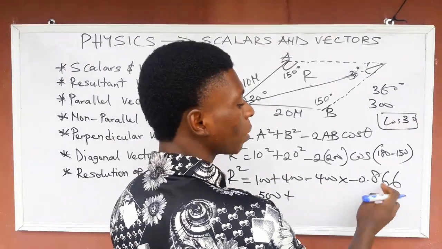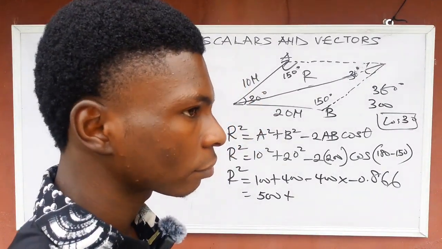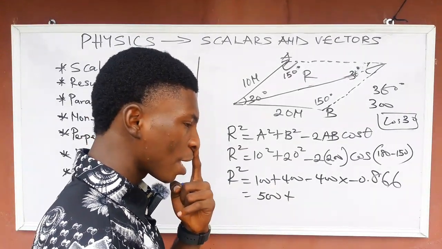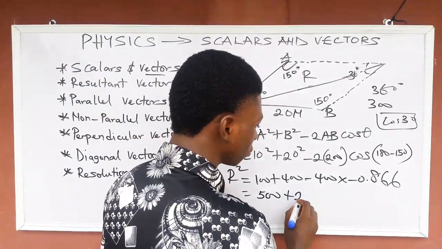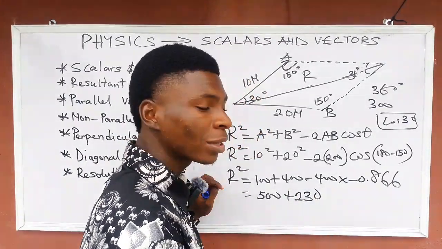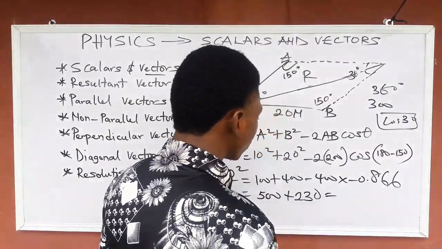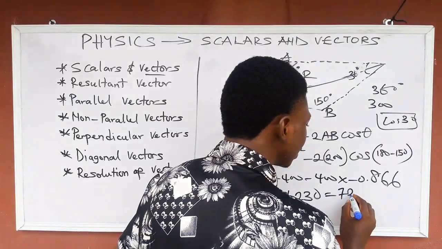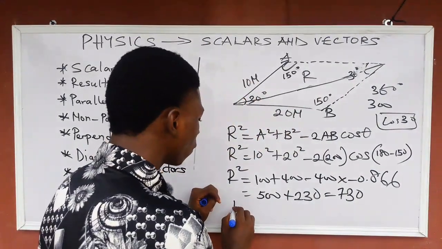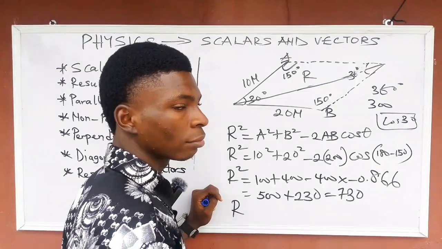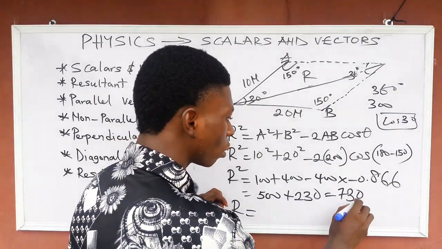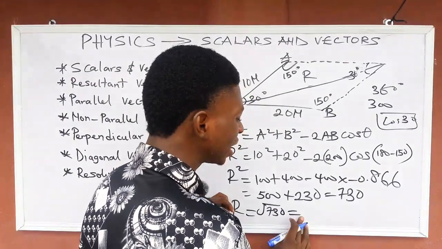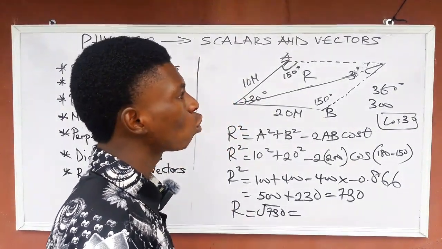So 400 times 0.886, let's assume it is 230, because I'm not with a calculator. So 500 plus 230 will be 730. To remove the square of the resultant, we are going to square root 730. Whatever this gives you will be the magnitude of the resultant.